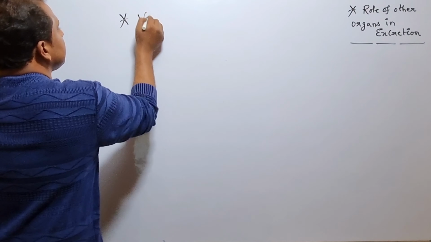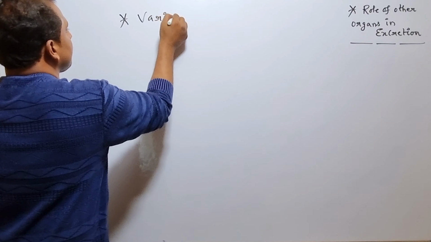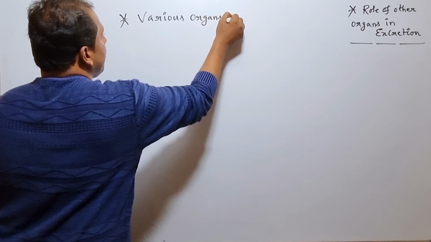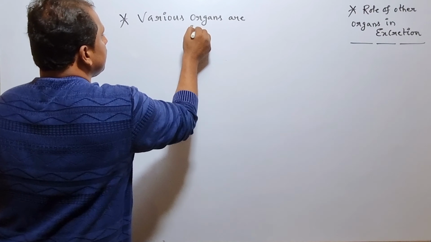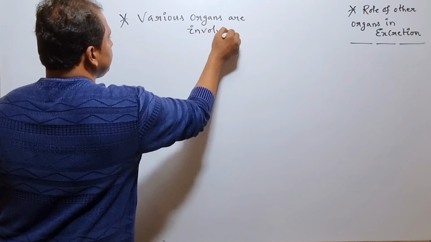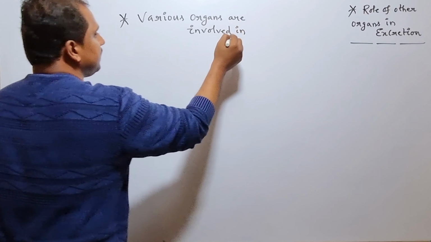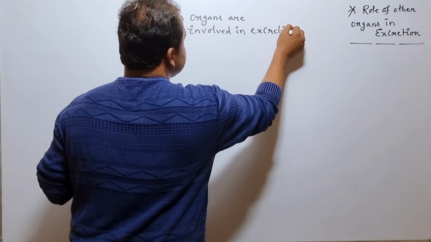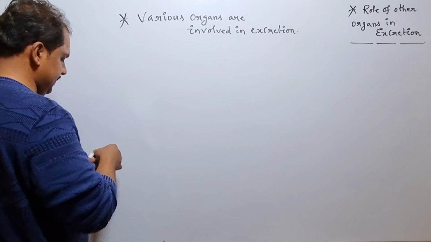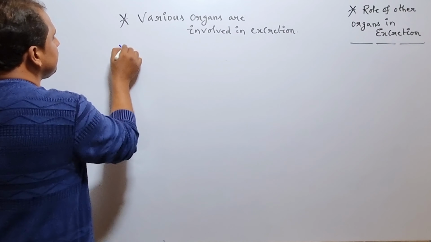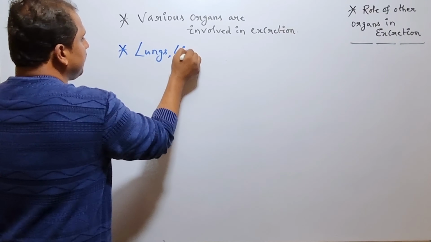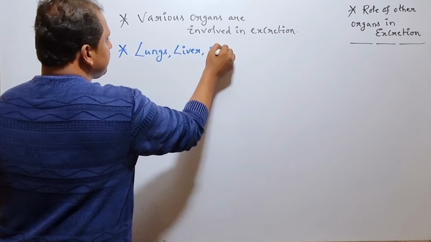Various organs are involved in excretion, and these organs include lungs, liver, and as well as skin.